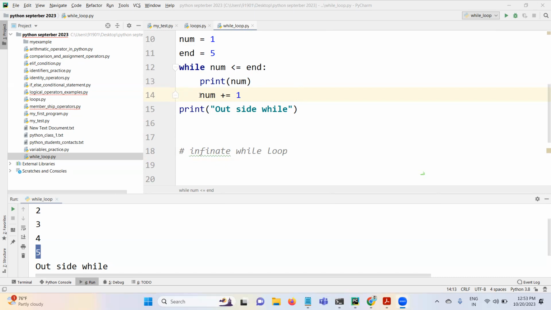Here, if you do not increment this value, this condition is always true, right? Because 1 is less than 1, print 1. If there is no increment, this number value is always 1 only.